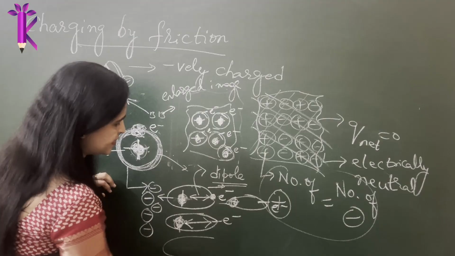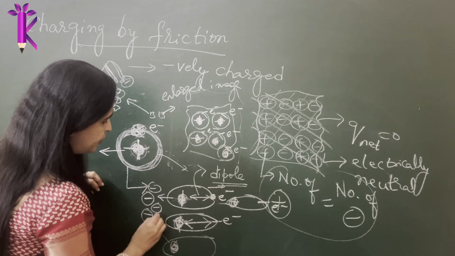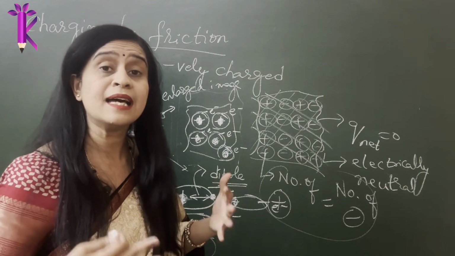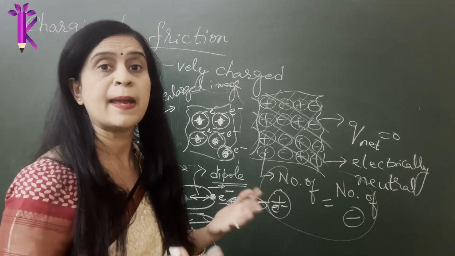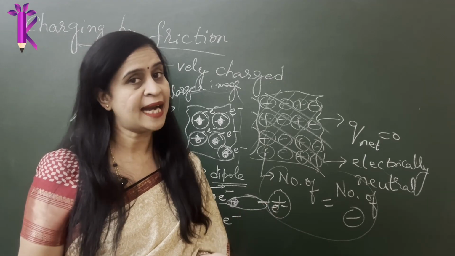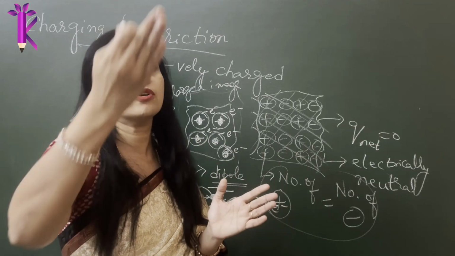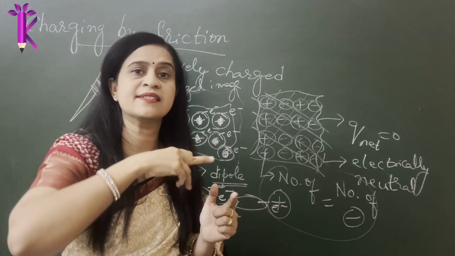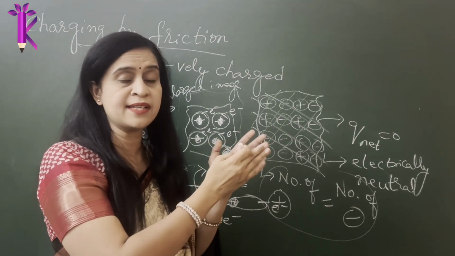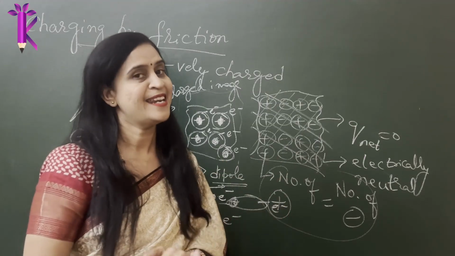So this is what happens, and that is why you see these tiny pieces of paper get attracted. But the electrons want to jump out of there because they are feeling that repulsion. They want to get out of the paper and come out into the air, which is not possible because air is a bad conductor, air is an insulator, so they have to stay. But what they do is go almost to the rear end of the paper, the orbit gets really distorted, and the positively charged particles come and align at a particular space on the paper, so that they get attracted to the comb, which is heavily negatively charged.